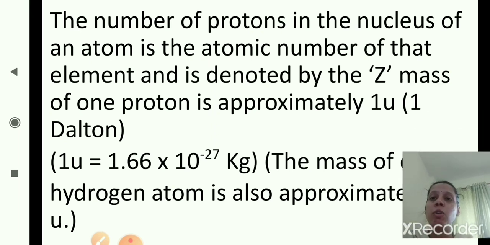So the number of protons present in the nucleus of an atom is the atomic number of that element, and it is denoted by Z. The mass of one proton is approximately 1 U, that is 1 Dalton. So the number of protons present in the nucleus is the atomic number of that element, denoted by the letter Z.